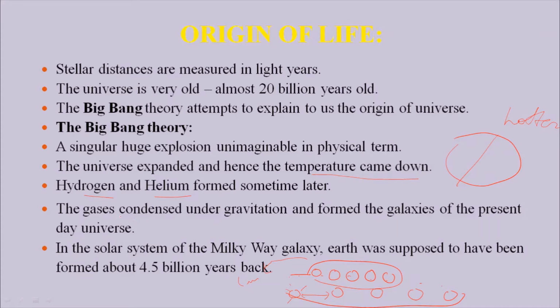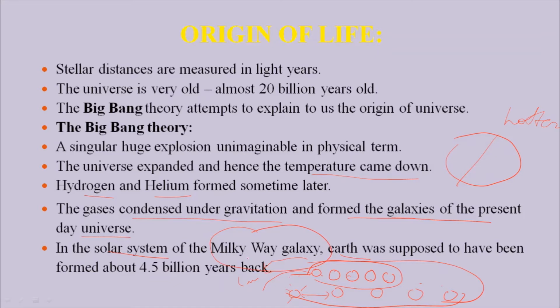The gases condensed under gravity and form the galaxies of the present-day universe. These gases start condensing, meaning the molecules of the gases start combining and forming a mist-like foggy area, and these foggy areas together keep all the planets in a particular circle, and all this together forms galaxies. So our solar system, that is, our Earth, is found in the Milky Way. Remember the term Milky Way. Why is it Milky Way?